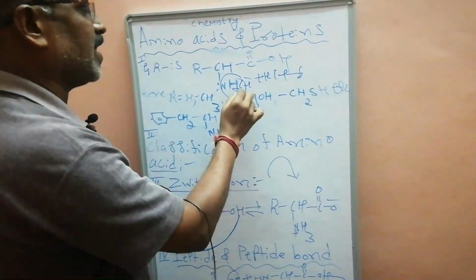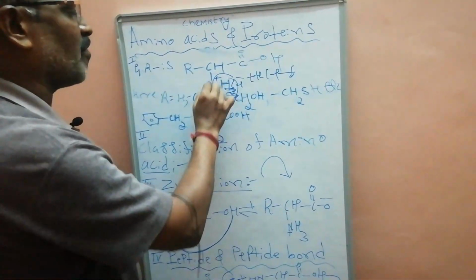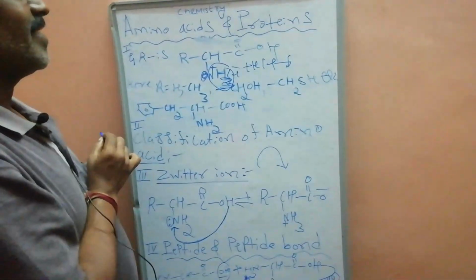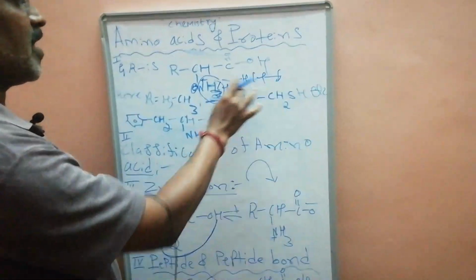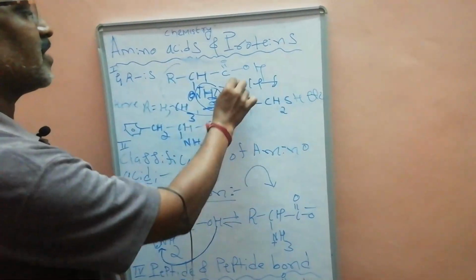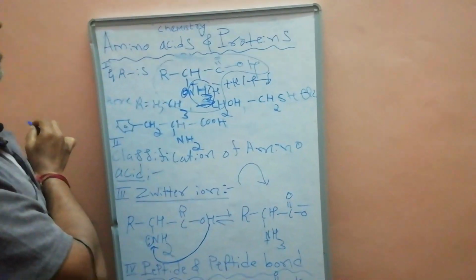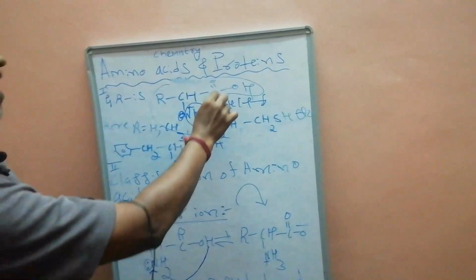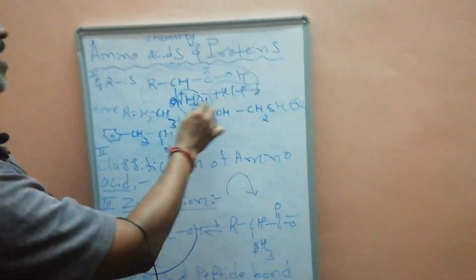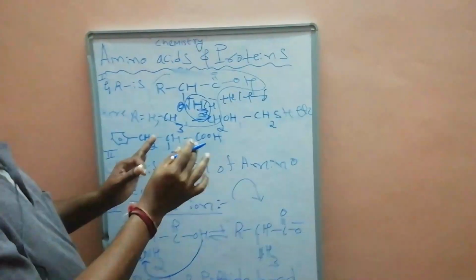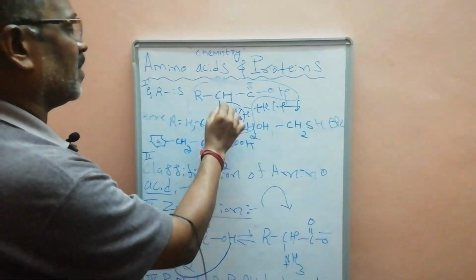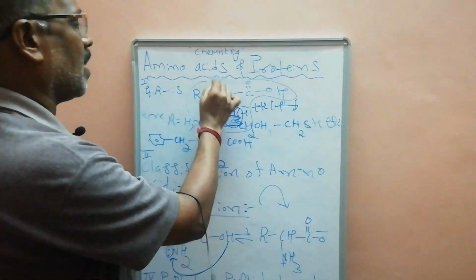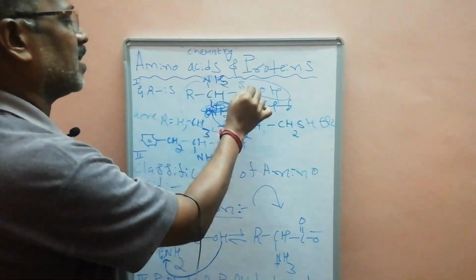NH3+ Cl-. Here NH2 becomes NH3+, and Cl- is here. Any amino acid that reacts with HCl gives this type of product. This reaction is an indicator that the amino acid must contain an amino group. Here is NH2, here is COOH.